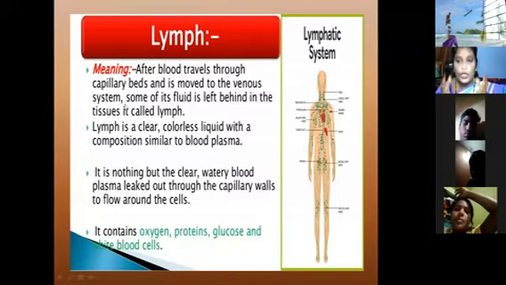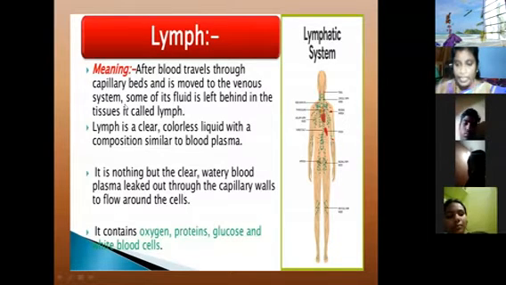One kind of fluid. It is a colorless fluid. It is located inside the blood. Inside the blood, there is plasma. Plasma has one fluid inside it, which is called the lymph. Okay, are you able to understand, ma?